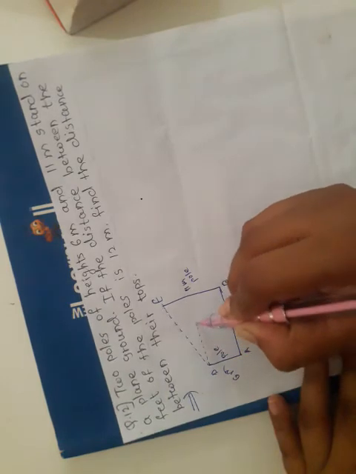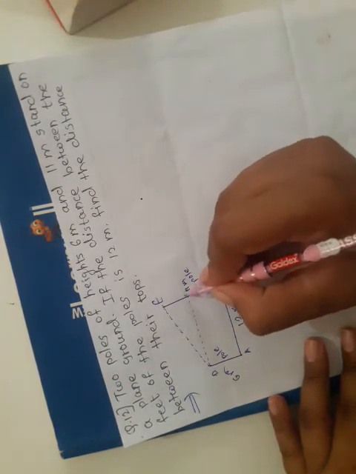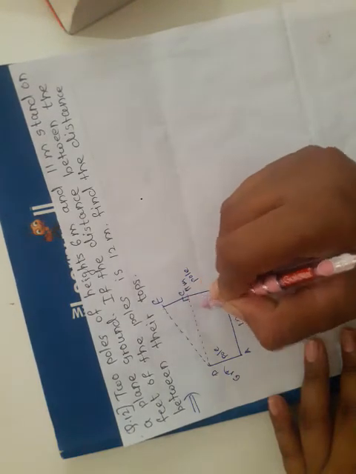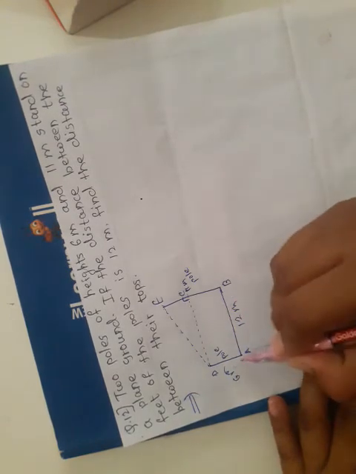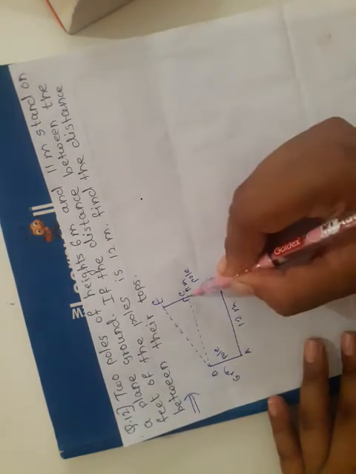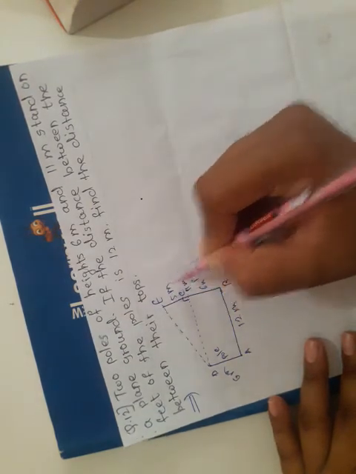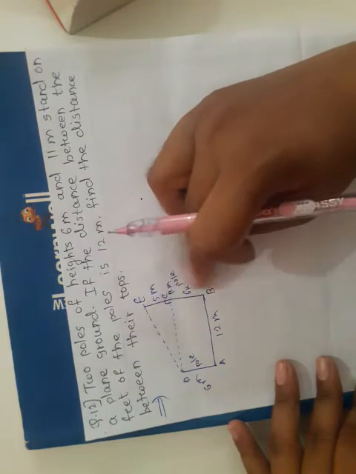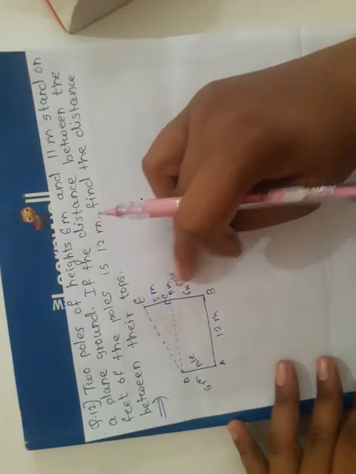Okay, if we draw a perpendicular from this D point on BE, that is a C point. If we draw perpendicular DC on BE, then the figure formed is what? Our rectangle. So see, if this DA side is 6 meter, then we can say that this BC side is also 6 meter, so the remaining side is 5 meter. Because our whole BE pole is 11 meter long.